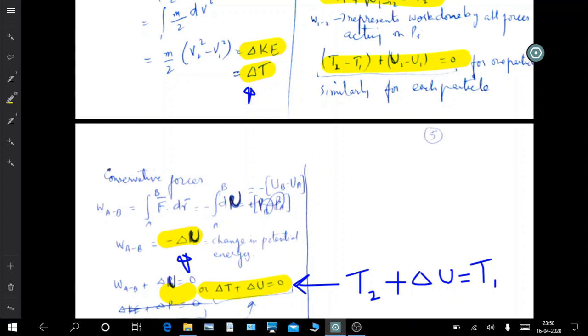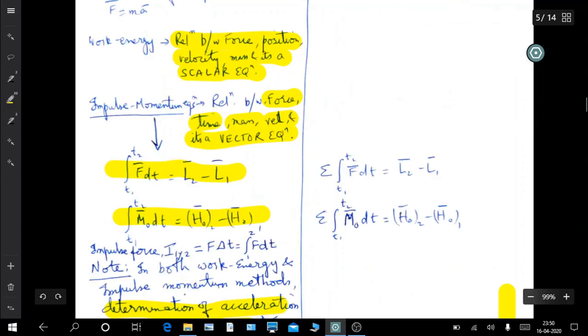momentum also. So this is the linear momentum, this is the angular momentum, and this is basically the impulse force. So this can be applied to each particle and for a system of particles, and from there we can analyze.